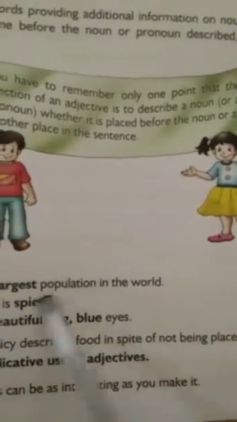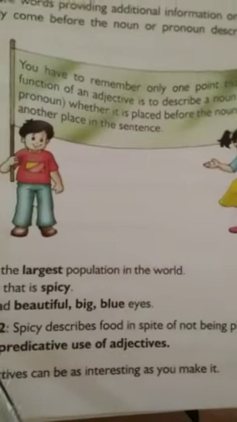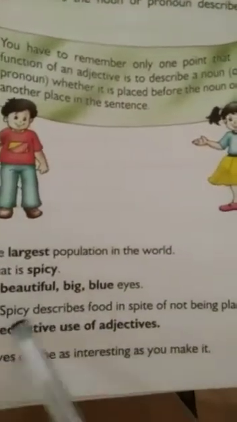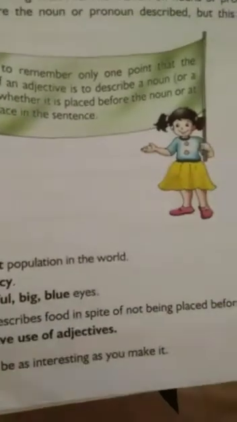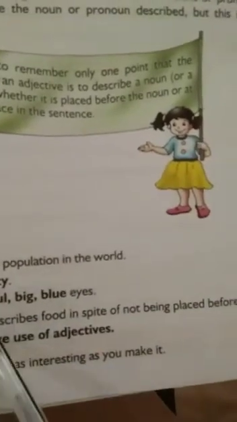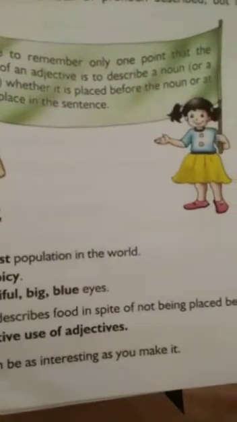Some examples. China has the largest population in the world. Students, largest is an adjective. I like food that is spicy. Spicy. The girl had beautiful big blue eyes. In sentence 2, spicy described food in spite of not being placed before food. This is called predicative use of adjectives.